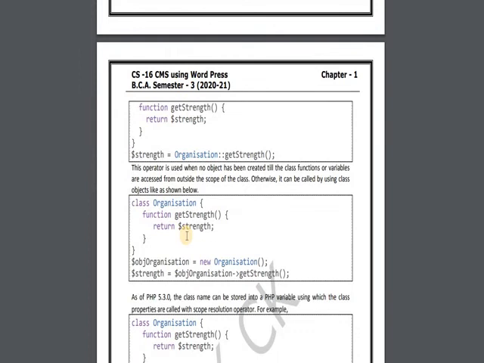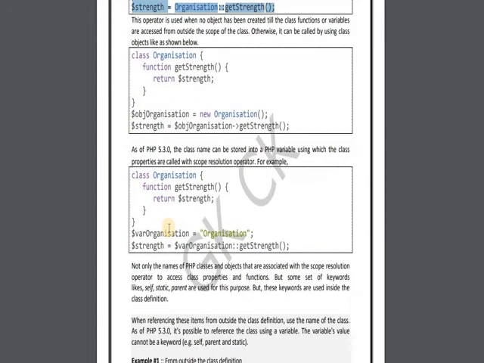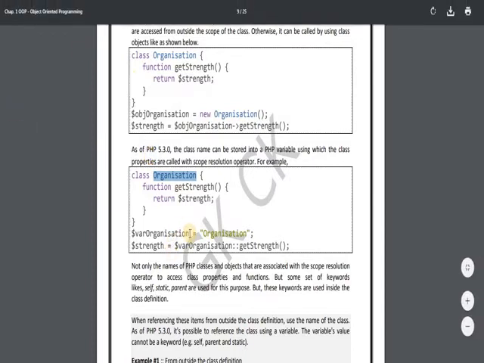A few things you should also know. Earlier we first created the object and then accessed the members. But using this you can directly access without creating the object. Also, using the scope resolution operator we can store the class name in a variable, and using that variable we can access its member functions and member variables.